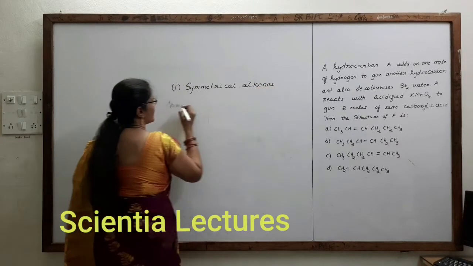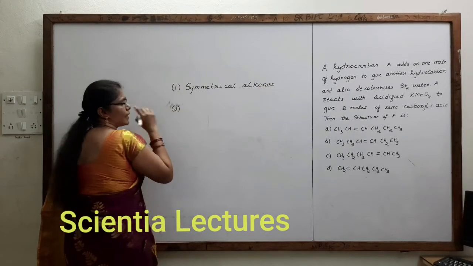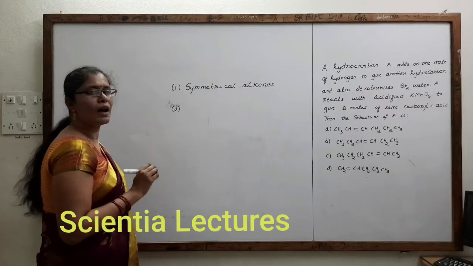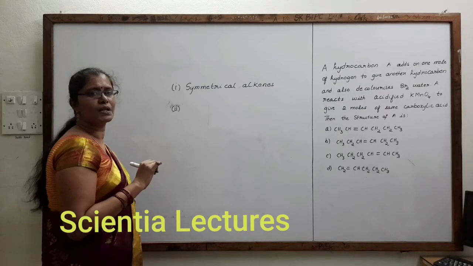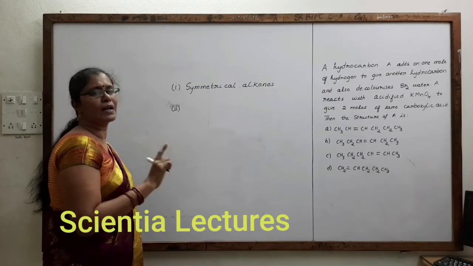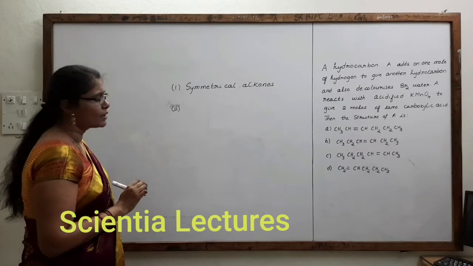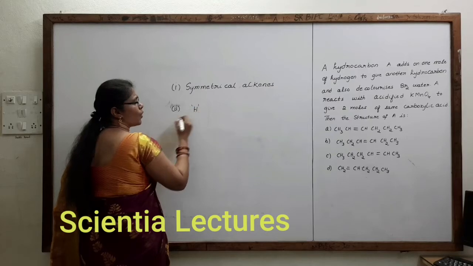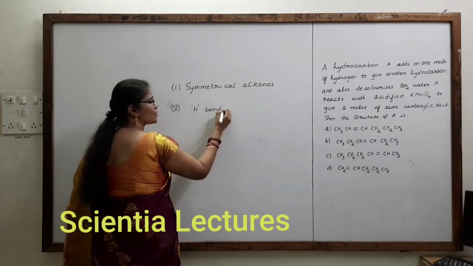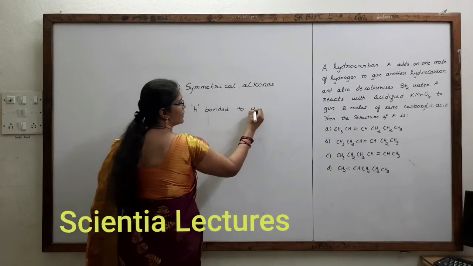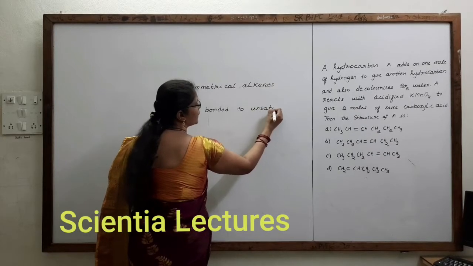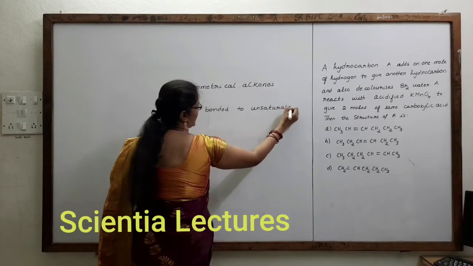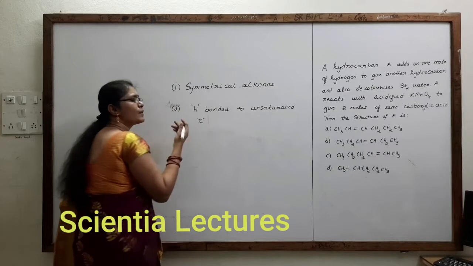The second condition is that for both unsaturated carbons, there should be 1 hydrogen directly bonded. Then only it could get converted into carboxylic acid. Otherwise, it becomes a ketone.